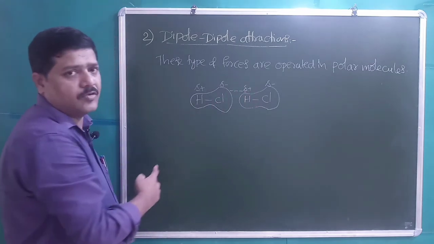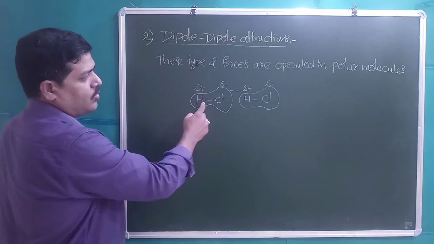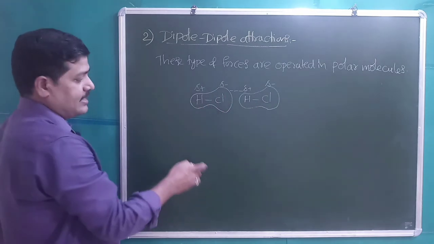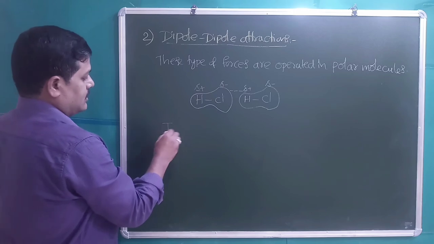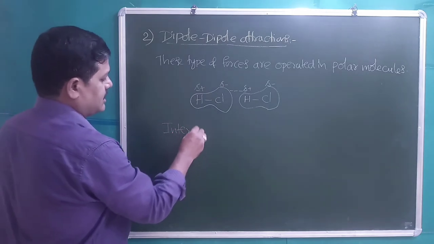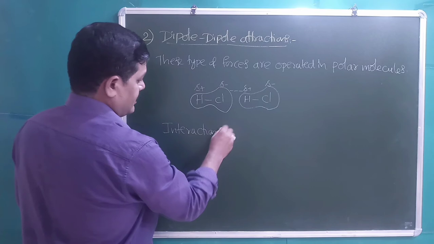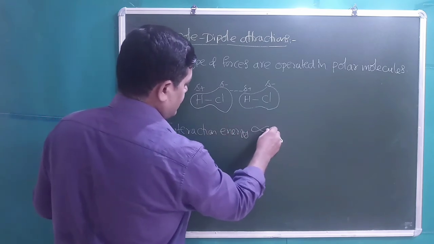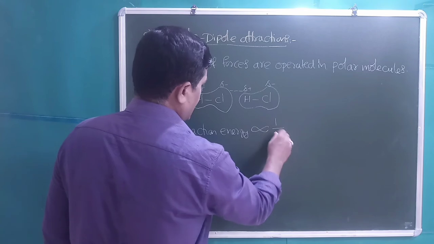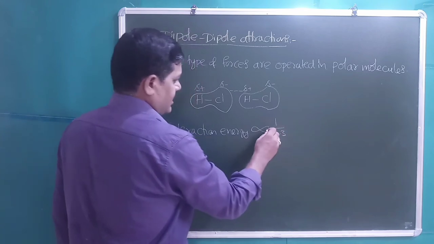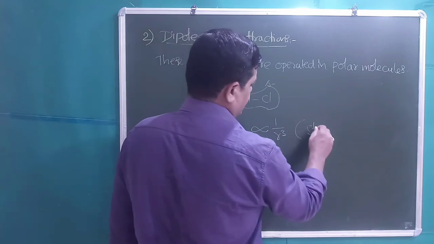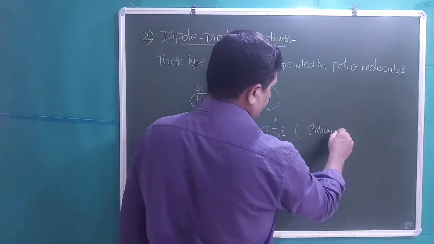These type of forces are called dipole-dipole attractions. Interaction energy is inversely proportional to R power 3. This is for the stationary dipole.